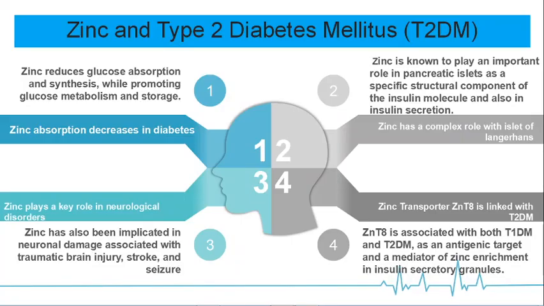How are zinc and type 2 diabetes mellitus interlinked? Zinc plays a key pathophysiological role in major neurological disorders as well as in diabetes. It plays a highly complex role in the physiology of islets of Langerhans and the stimulation of lipogenesis in adipocyte cells, and describes the synergism between insulin and zinc. Many studies have shown that zinc is co-released with insulin, which regulates the secretion of glucagon.